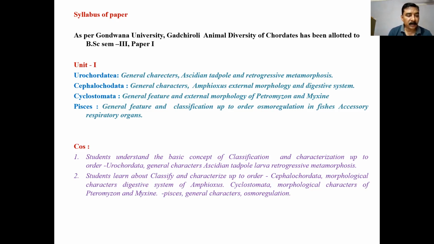Now, in the general characters of urochordata, they are exclusively marine, cosmopolitan, found in all seas and at all depths, mostly sedentary, some pelagic or free swimming. Solitary, aggregated in groups, or colonial. Size, shape, and color variable.